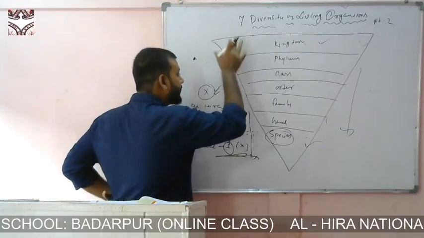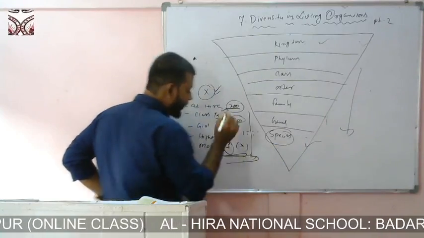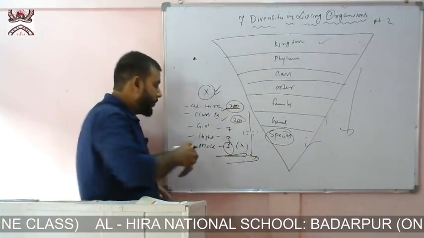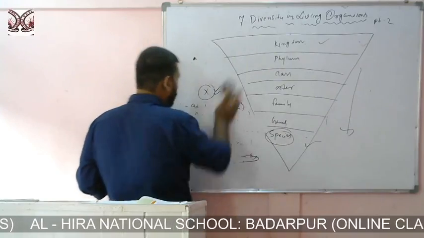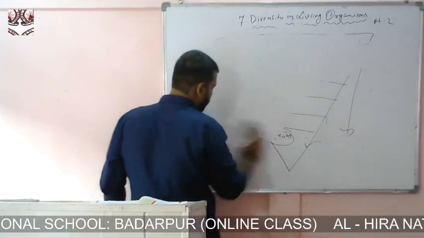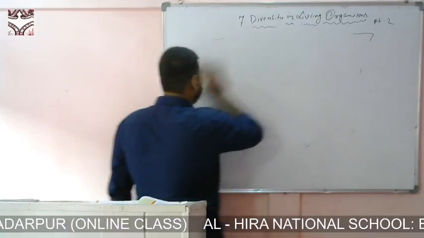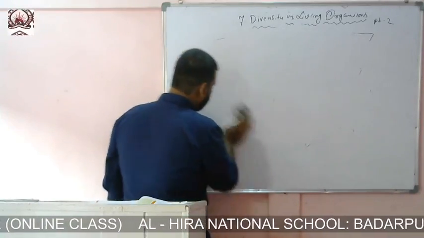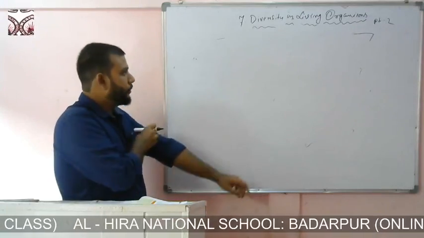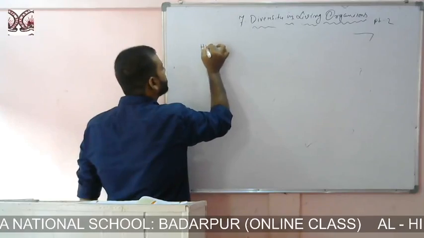Similarly, the kingdom level is the biggest level and the species level is the smallest level. Now let me make it even more specific how they are classified, or how we can differentiate between these organisms. Now let's take an example, for example, humans.